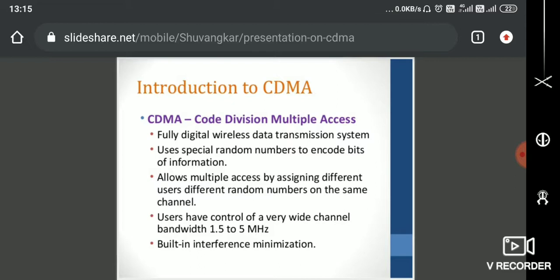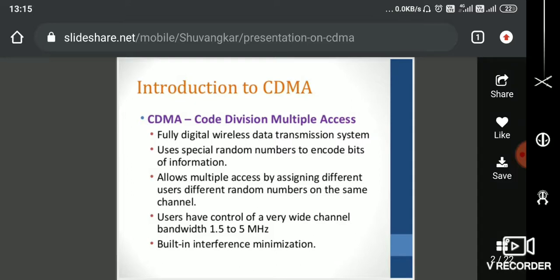It is a fully digital wireless data transmission system. The data we use may be from a natural source; it is converted into pulses, digitized, and then utilized by the technology. That's why it is a fully digital wireless data transmission system. It uses special random numbers to encode bits of information. These random numbers are otherwise called pseudo noise sequence codes, the PN sequence.